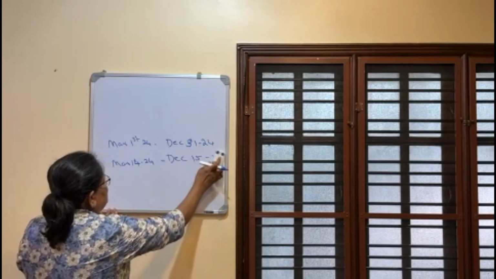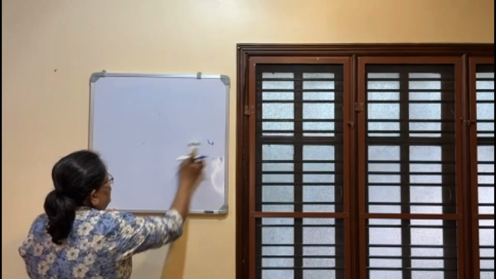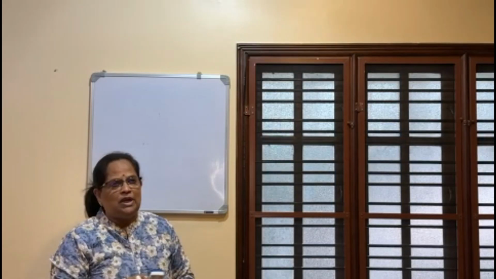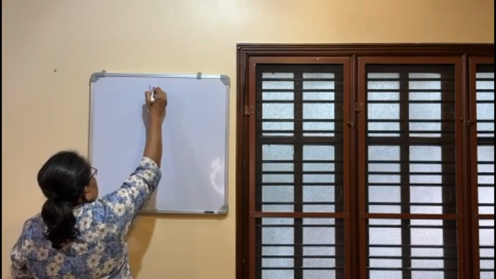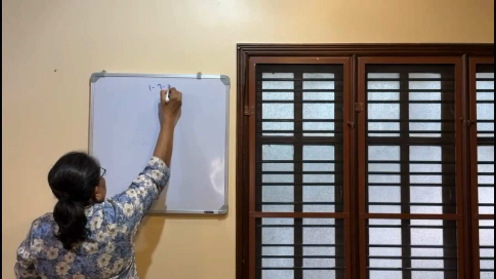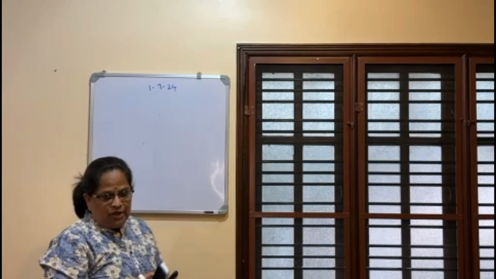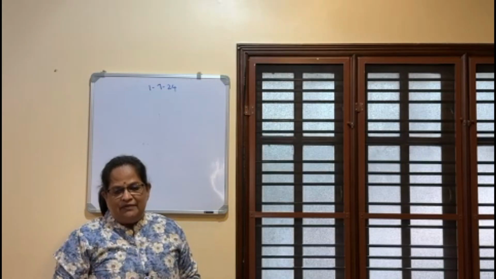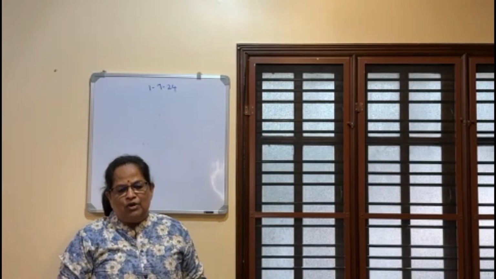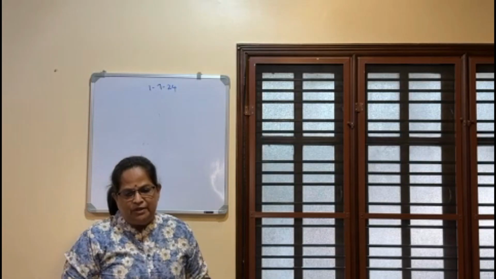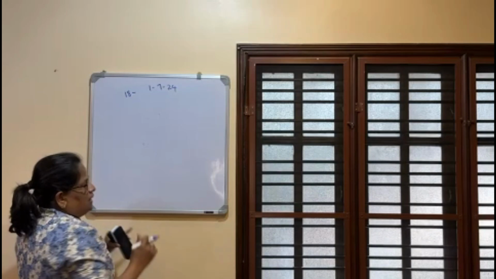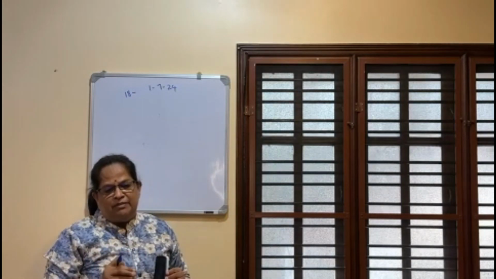First problem we will do. It's a very simple computation. Mr. X retired on 1st July 24 after completing 18 years of service and received 7,50,000 as full amount of leave encashment for 15 months. 18 completed years of service is 18, and he has received 15 months salary.